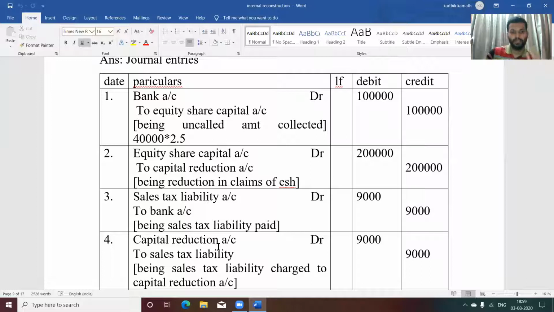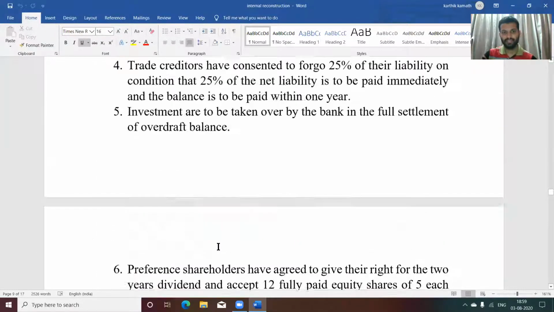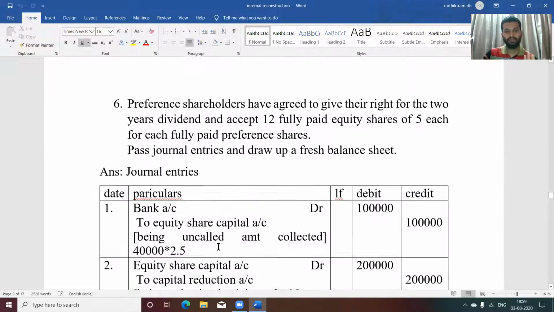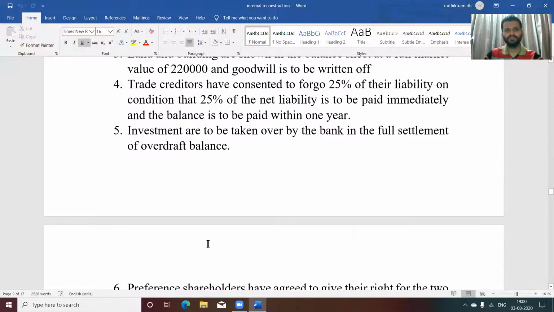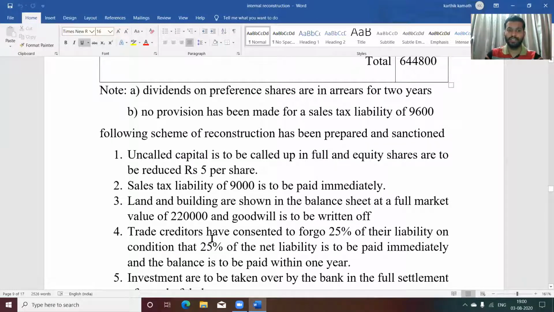After the sales tax liability is paid, the same thing is charged to the capital reduction account. Whenever you are charging the sales tax liability to the capital reduction account, it is an expense. Sales tax liability is an expense. So capital reduction account is debited and sales tax liability is credited. Capital reduction account debit to sales tax liability, 9,000, being sales tax liability is charged to capital reduction account. Now you see the next adjustment. Land and building are shown in the balance sheet at a full market value, 2,20,000.